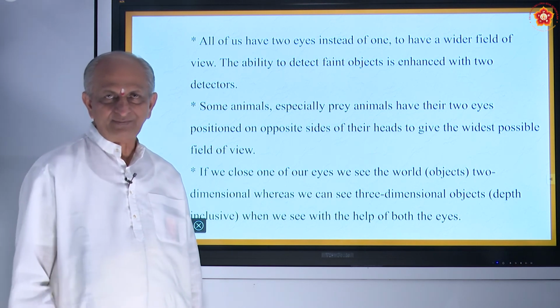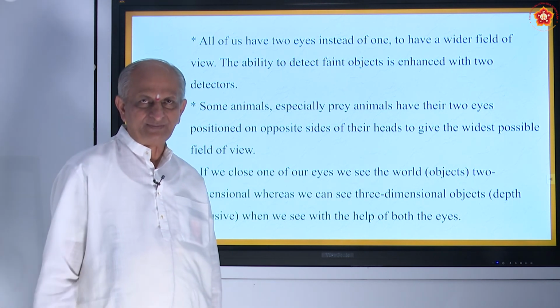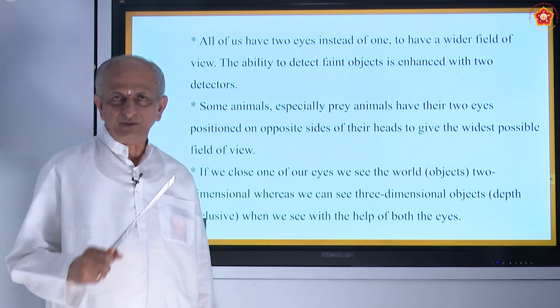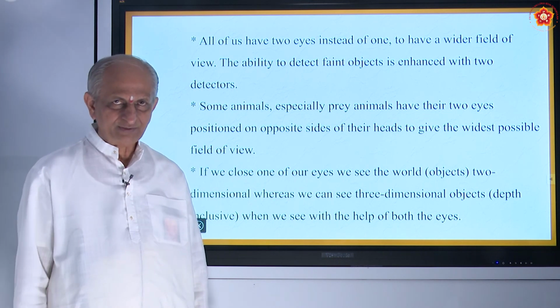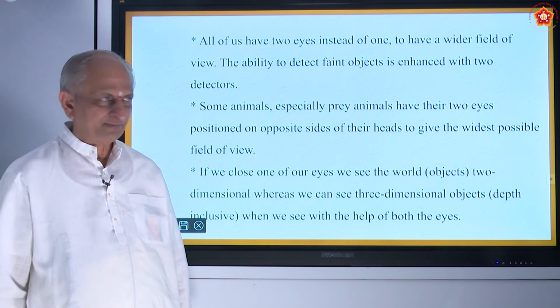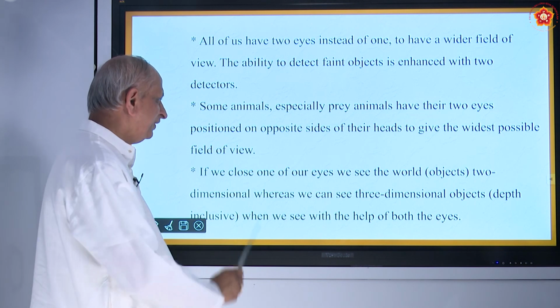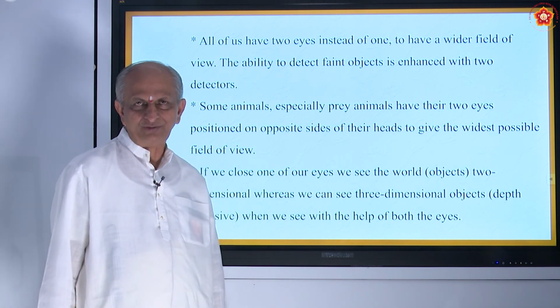Suppose you see an apple, you can see the thickness of the apple. The same apple, if you see with one eye, we will see only the outer skin, the front portion, that's all. You cannot see the back portion. So this is a very interesting point.